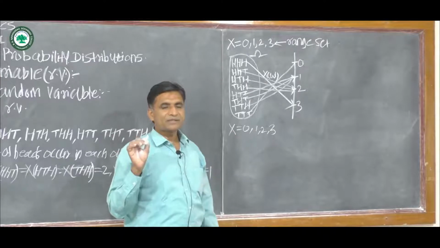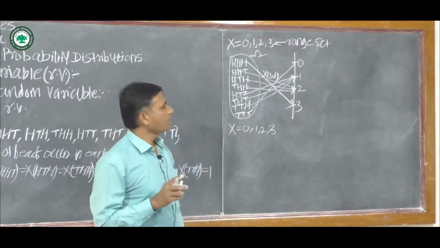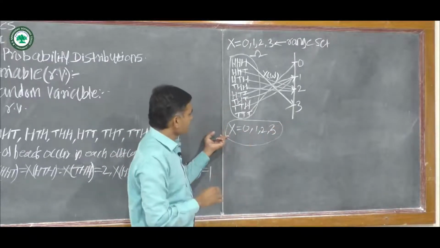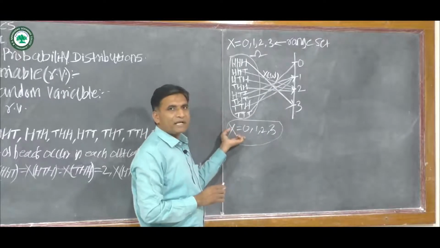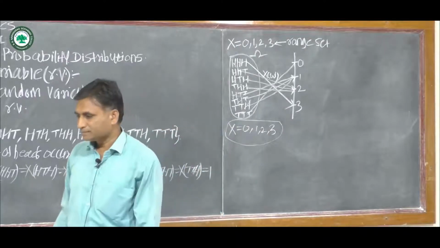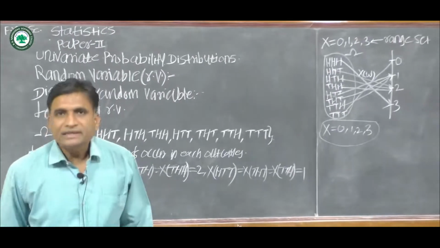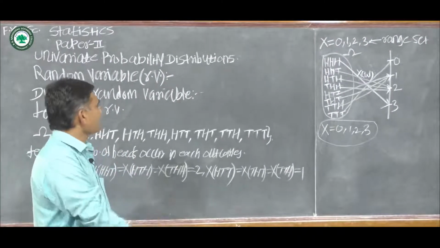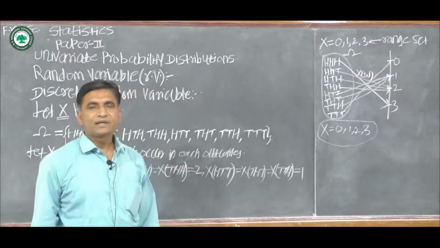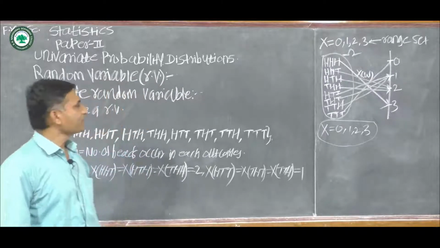A discrete random variable takes only a finite number of values or countably infinite number of values, and in this example, this random variable takes a finite number of values. Therefore, this is called the discrete random variable. Now there are some situations where a discrete random variable is applicable: number of students present in a class, number of accidents on a highway. These are examples of discrete random variables.